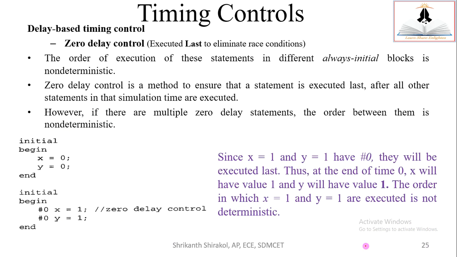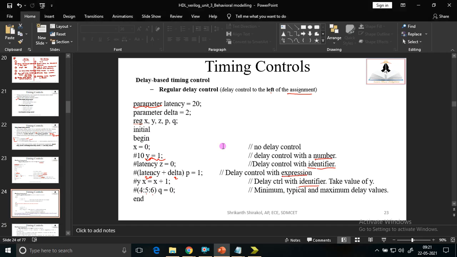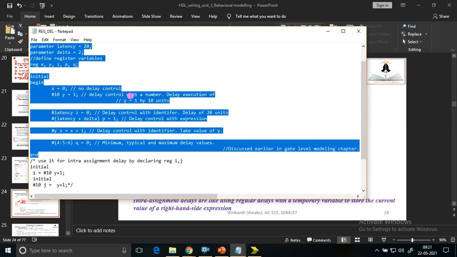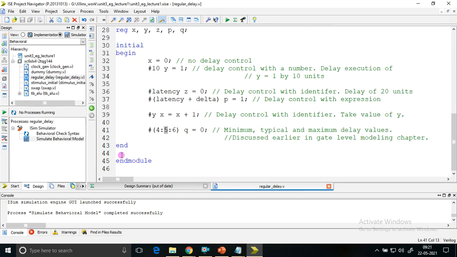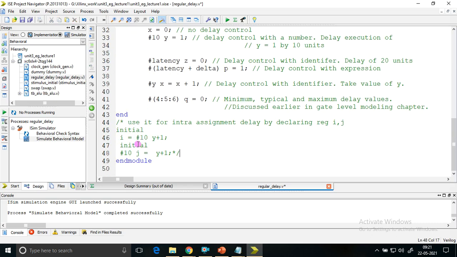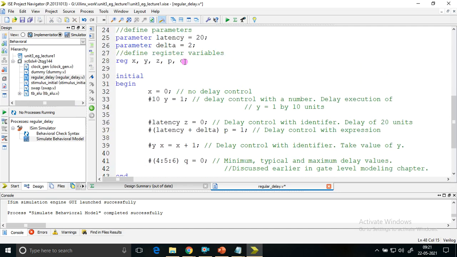Again, let me take the Xilinx simulator to explain it. I have extended the code. So this is the code now. To explain intra-assignment delay, I have to declare i and j. They have not been declared here, so let me declare i and j first.